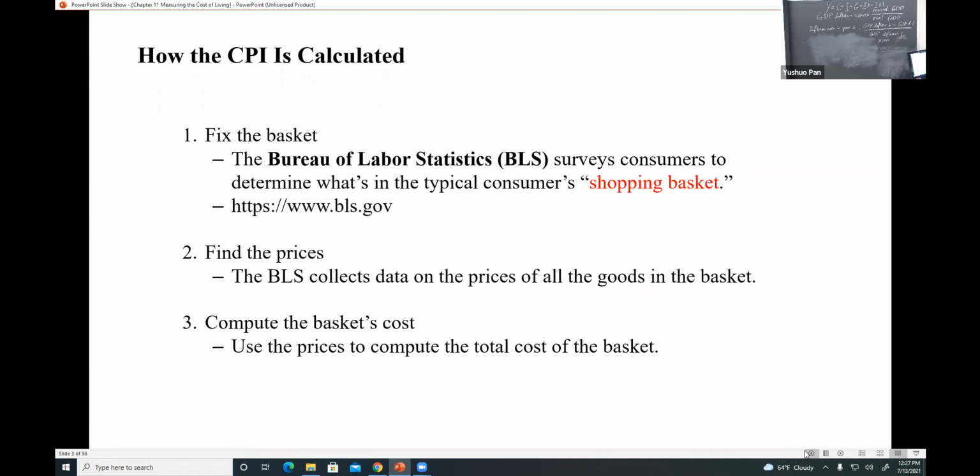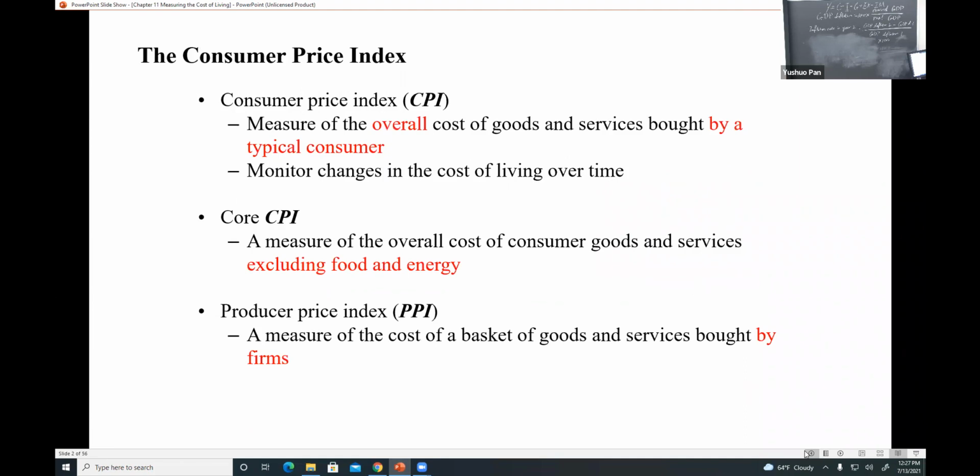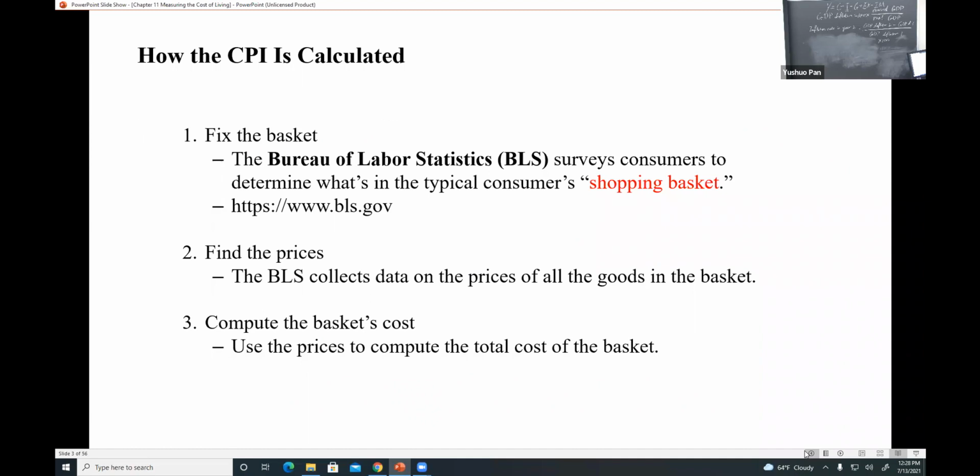How is the CPI calculated? First, fix the basket. Remember, the definition for CPI is a measure of the overall cost of goods and services. What does overall stand for? It should be a basket of something, right? So who should decide what's in the basket for a typical consumer? It is the Bureau of Labor Statistics, or BLS. The Bureau of Labor Statistics surveys consumers to determine what's in the typical consumer's shopping basket.